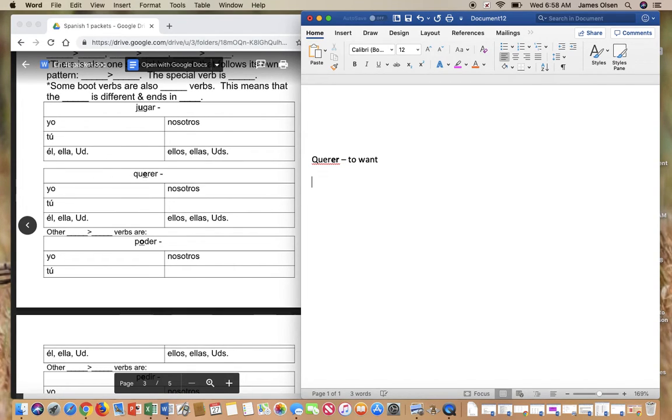I want you to write that this is an E to IE verb. So E to IE, write that right here. Okay, and now I'm going to show you what that means. So normally, you would take your verb, querer, you would take off the ending, if you're going to conjugate it, right? You would take off the ending, ER, leaving just your stem, and then you would add your new endings.